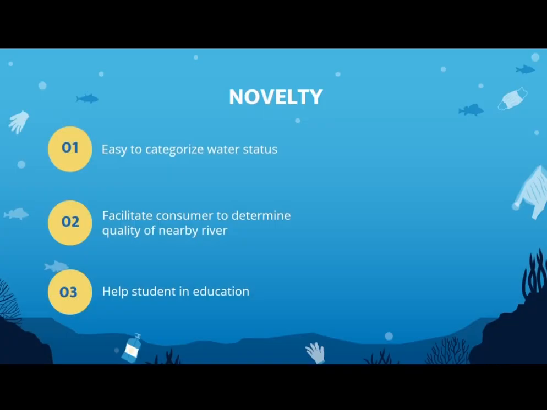Next, for the novelty part, the system can make it easy for Selangor's environmental department to categorize river water status. The system can also help consumers determine the quality of a nearby river, and it will help students in education to improve their learning sessions.